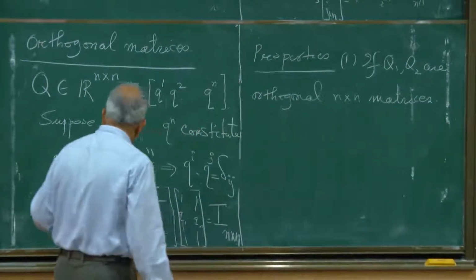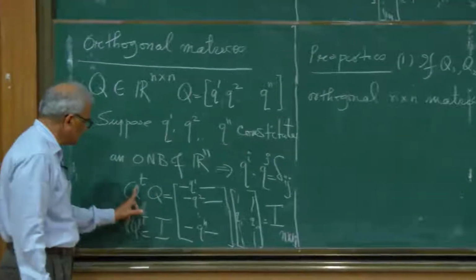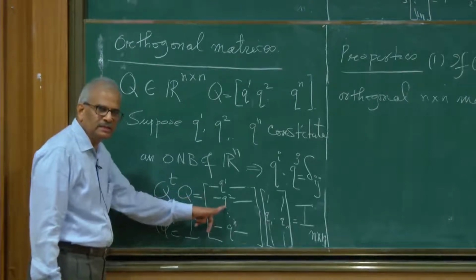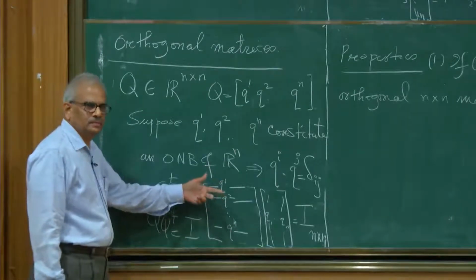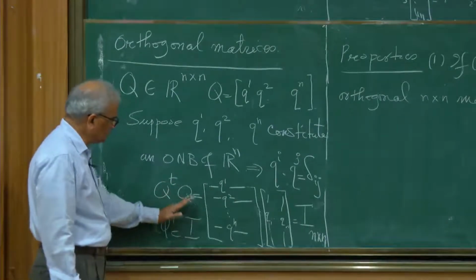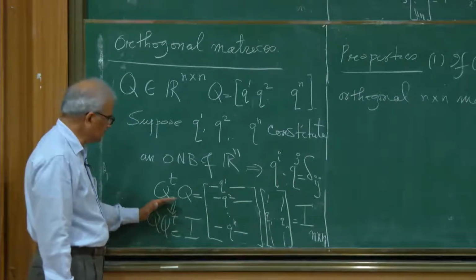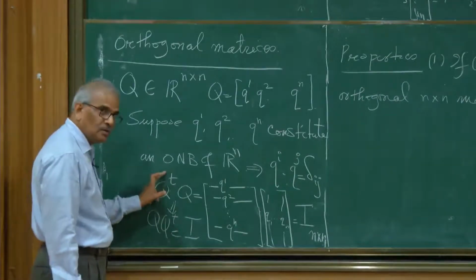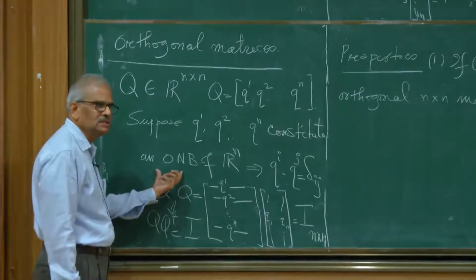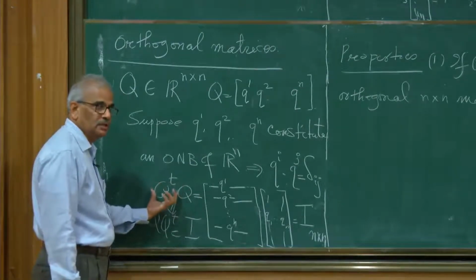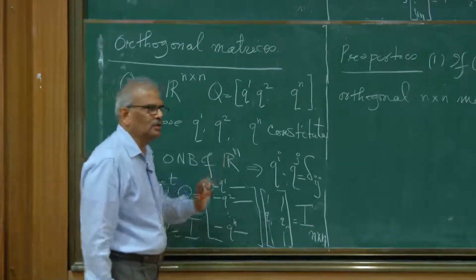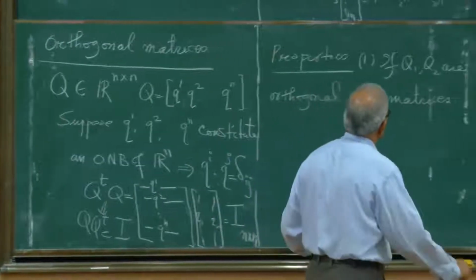Complex matrices which satisfy a similar condition, that is you take Q transpose conjugate times Q equal to identity, are called unitary matrices. I am assuming Q has real entries, but you can define a similar condition for complex matrices which will say Q transpose conjugation times Q is identity. The Q transpose conjugation is called Q Hermitian. So QH times Q is identity. Then these are called unitary matrices. But we will not go into unitary matrices. We focus on orthogonal matrices.